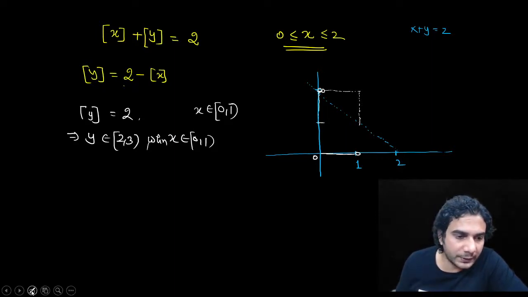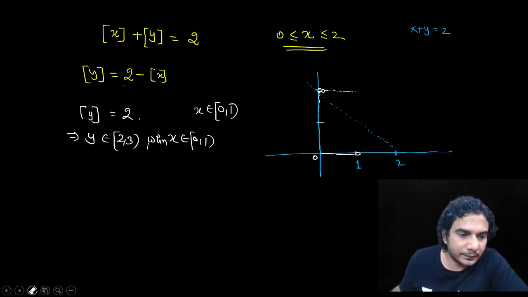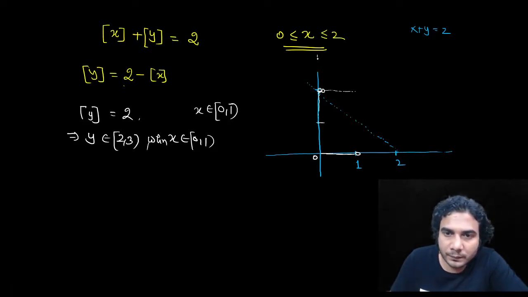2 to 3 means not this. We need to plot 3. Okay. Make a box here.